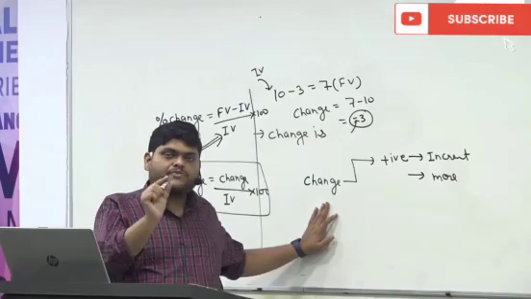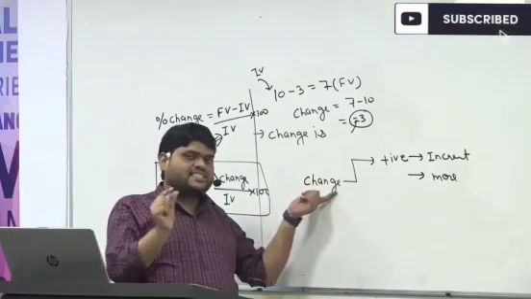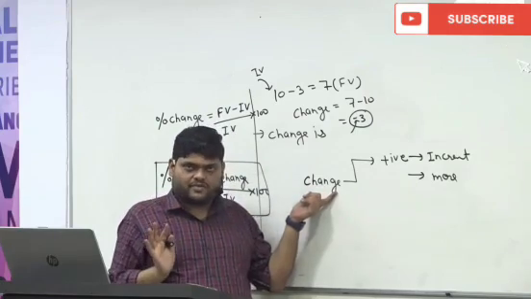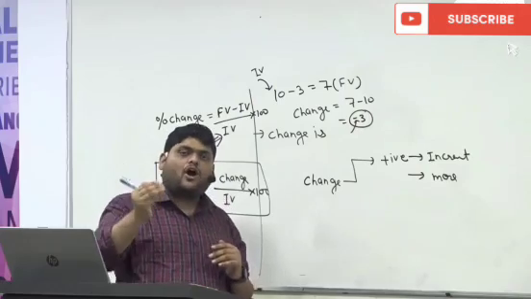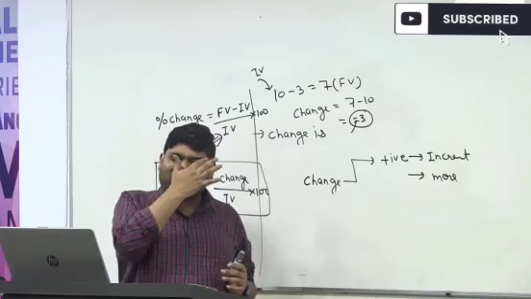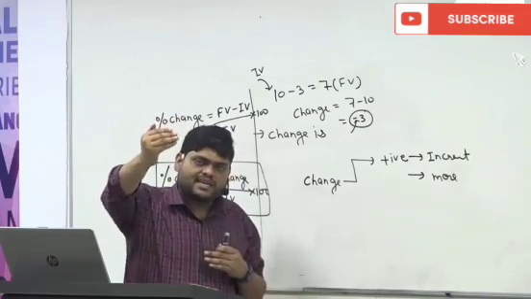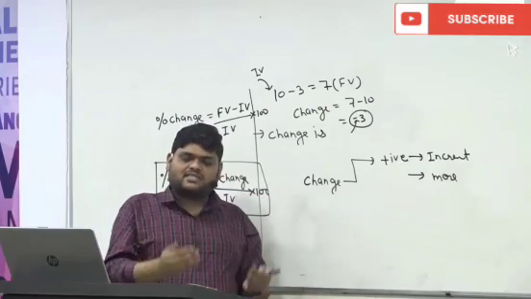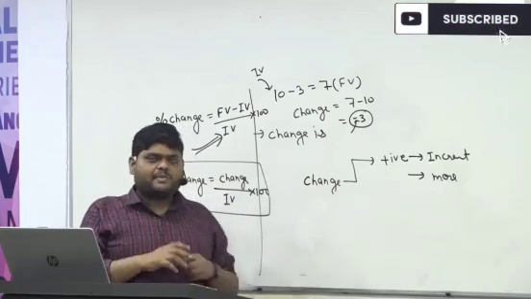So here we have to say the sign also, because change is neither positive nor negative. That's why we take the help of a positive or negative sign. But in decrement or increment we don't say any sign, because increment itself says something is increased, and decrement itself says something is getting subtracted. Are you getting my point or not?